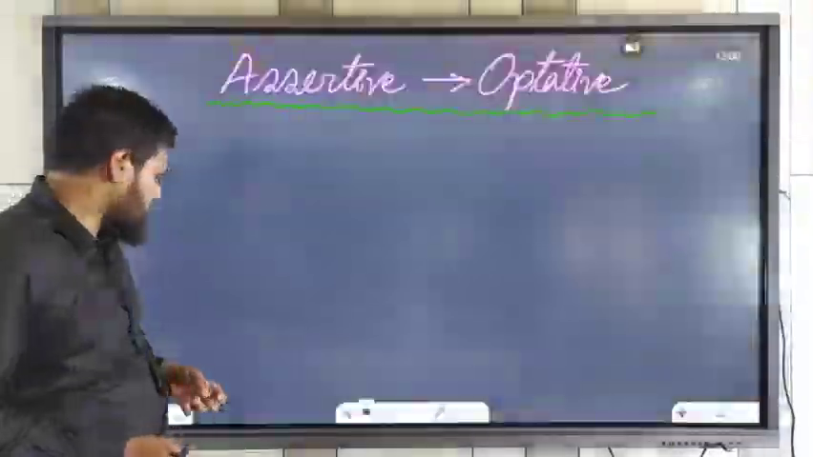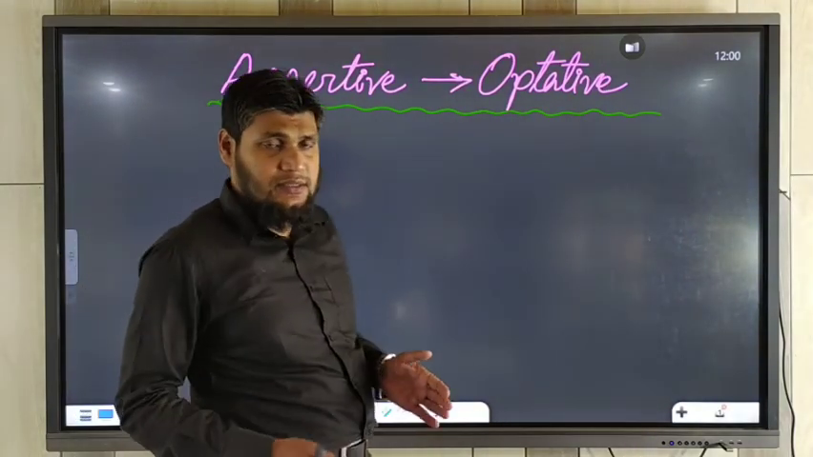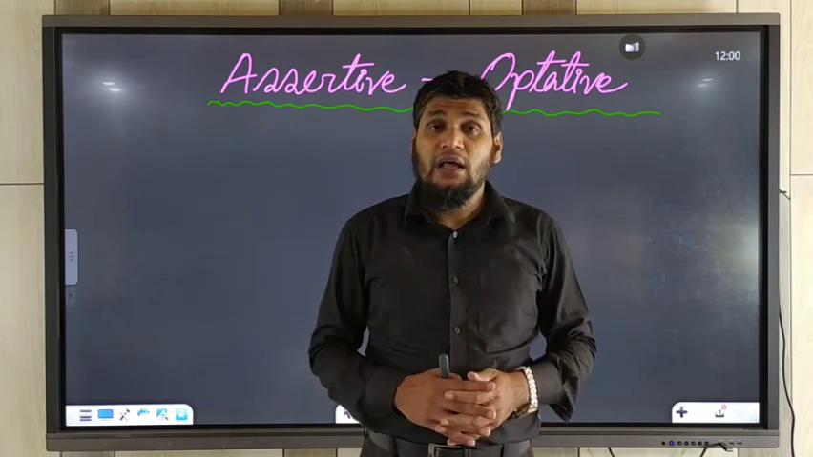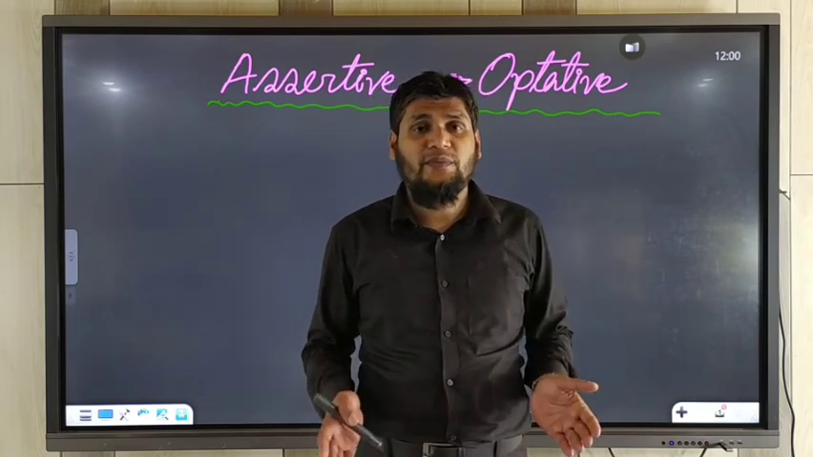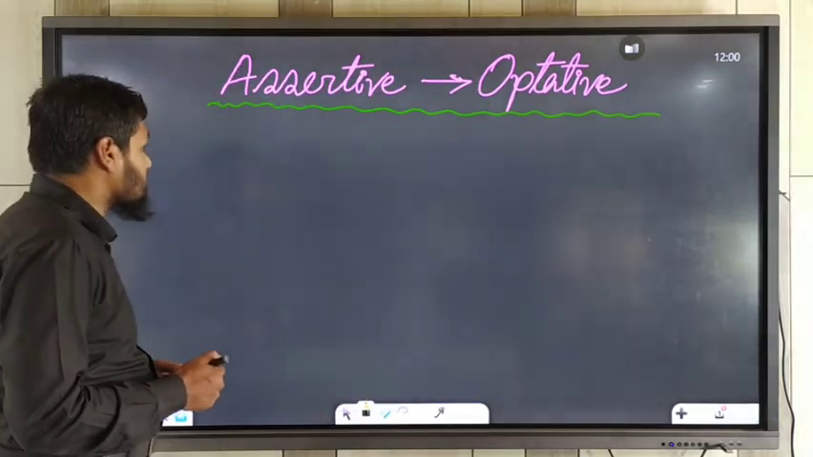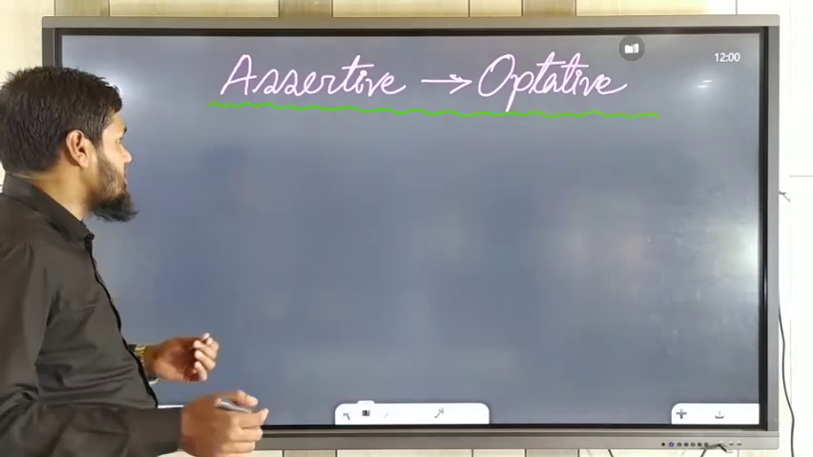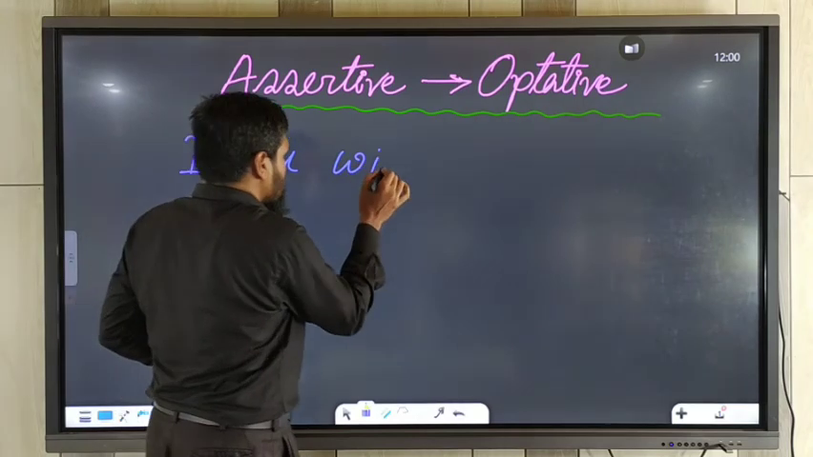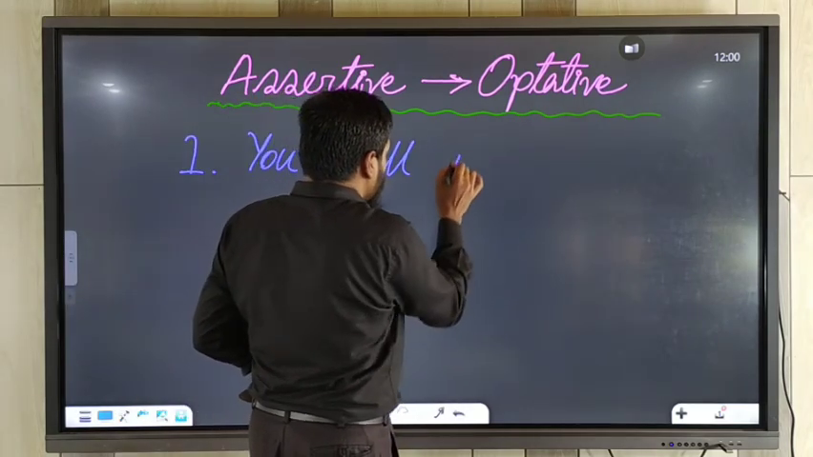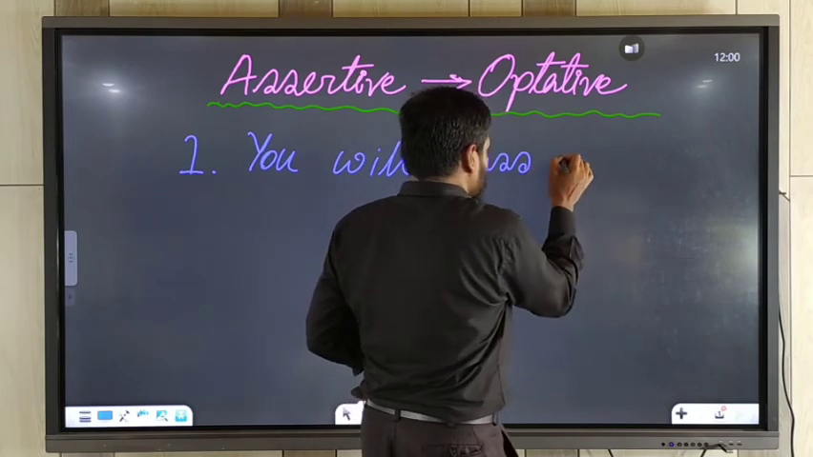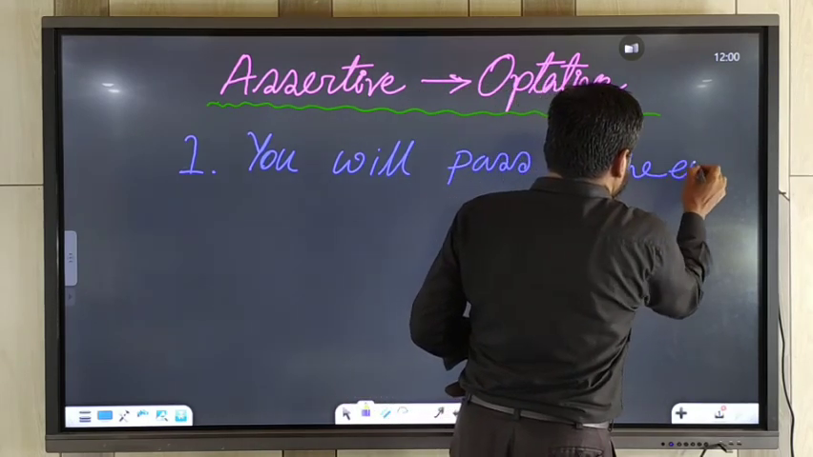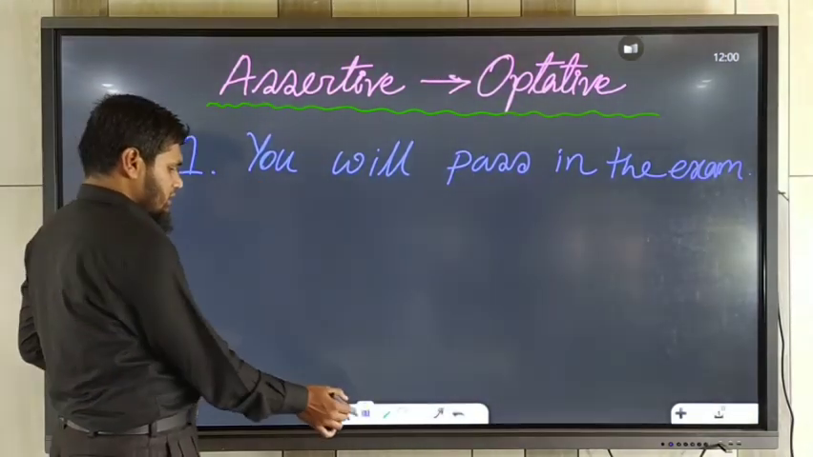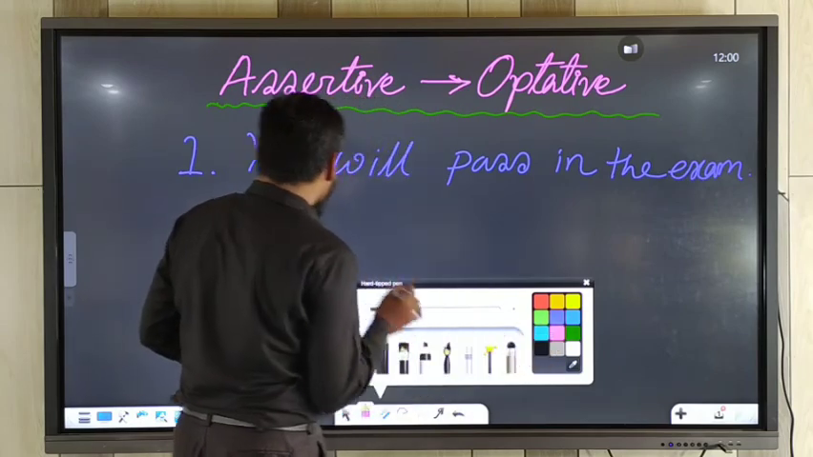Today we will practice how to transform them. Okay, how to transform them. Assertive to optative and optative to assertive. It's very simple. At first, you should write down the sentence. You will pass in the exam. It's an assertive sentence. It started with the subject you.